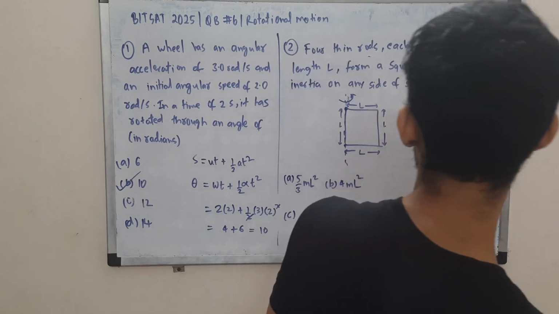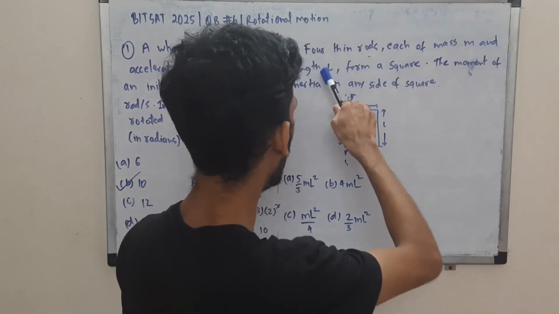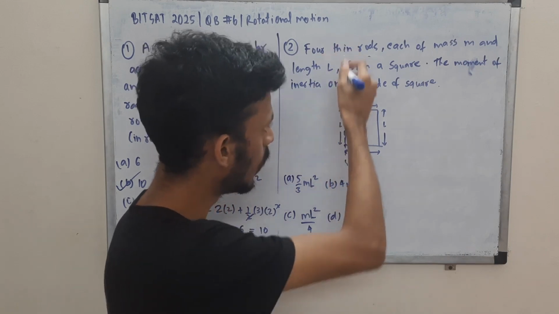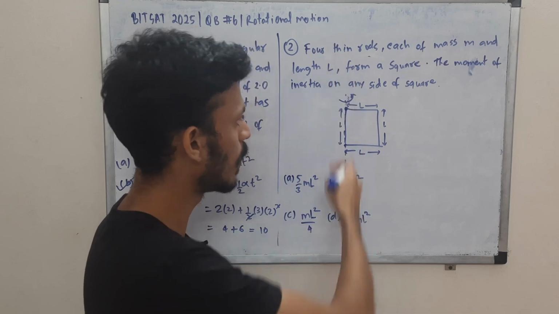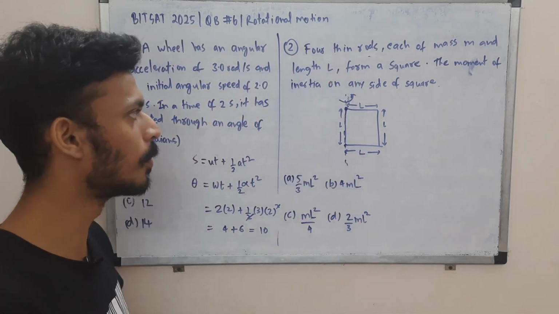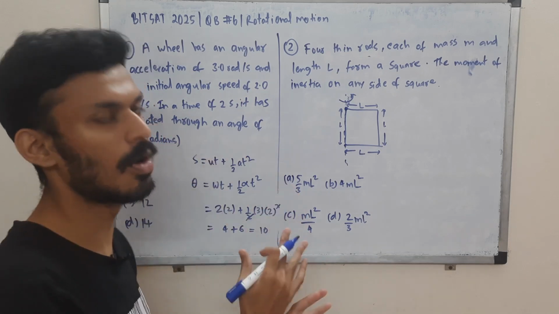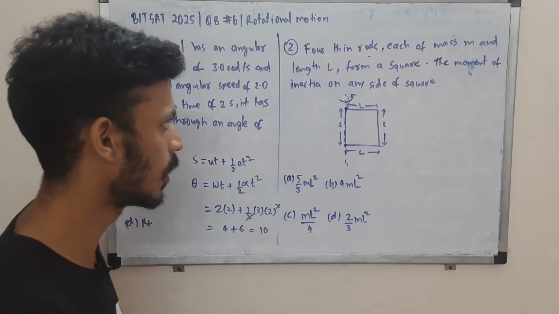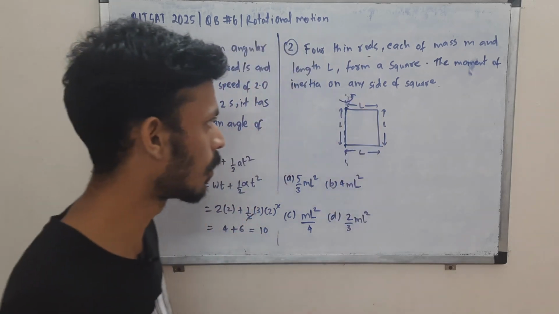Now let's come to this one. Here we have 4 rods, each of mass m and length l. They form a square as shown. Find the moment of inertia about any side of the square. It's passing through one of the rods, so that rod will not contribute to the moment of inertia, because it is on the axis. There is no effort in rotating that rod. So this rod basically will not contribute.